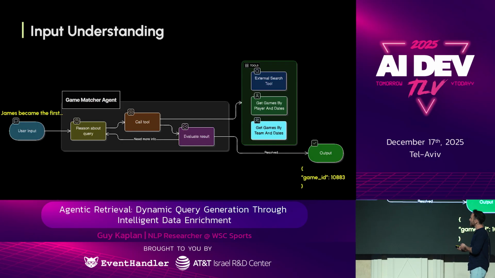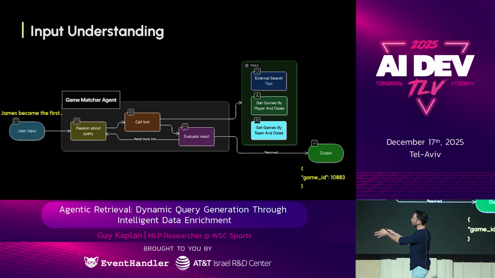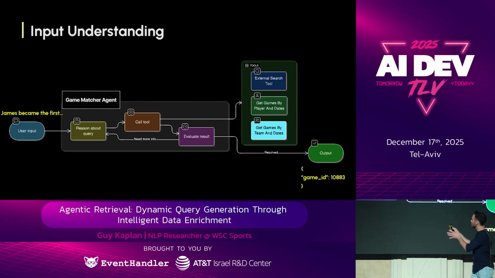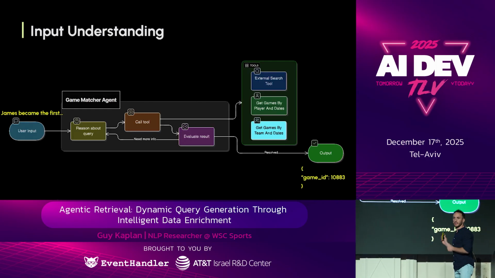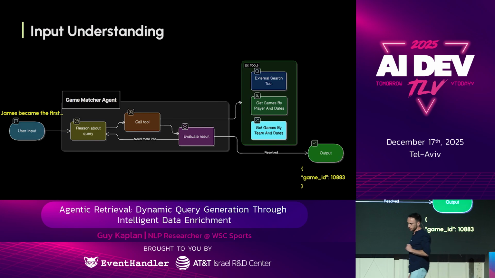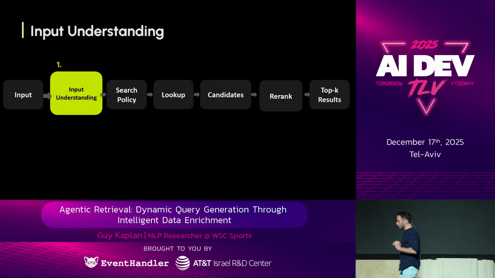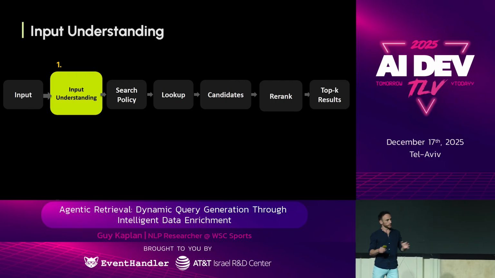And then using these dates, it can connect to our database and retrieve games that happen in these dates and then reason over them and select the most probable game. So we have our input, the sentence, and the output of this game agent is the game ID. So we made all of the entities in the input explicit.